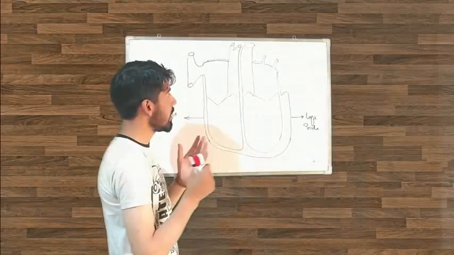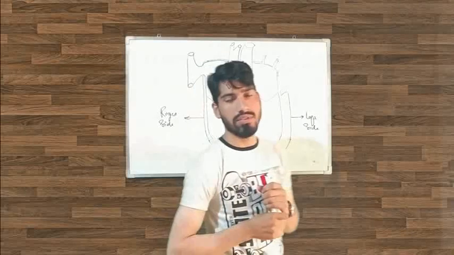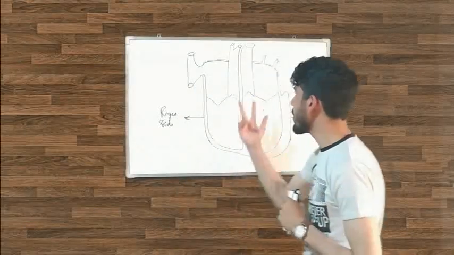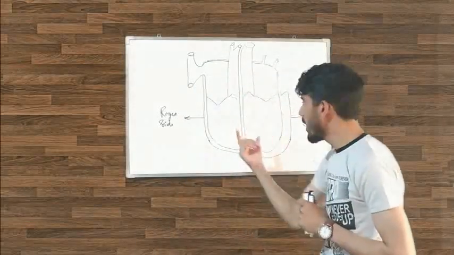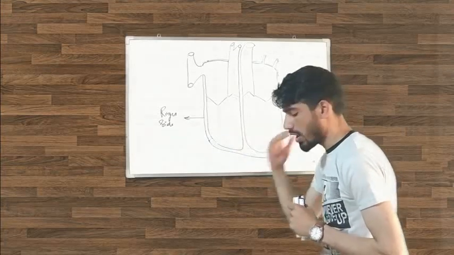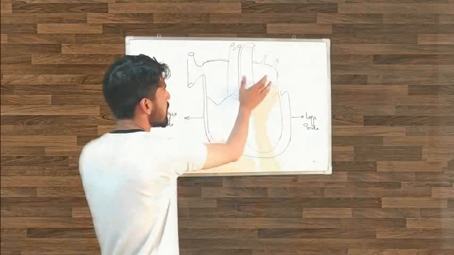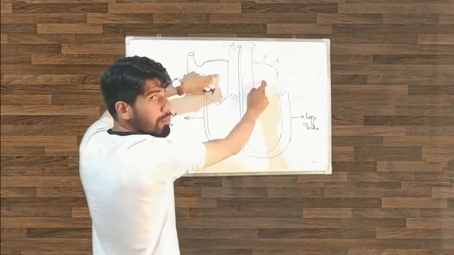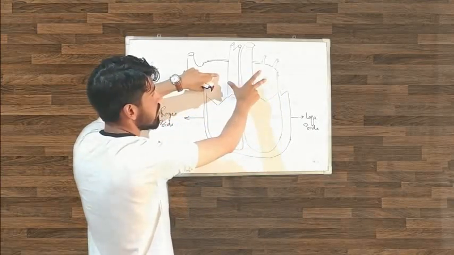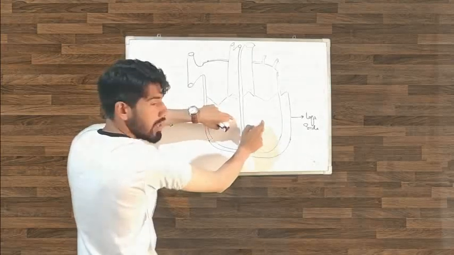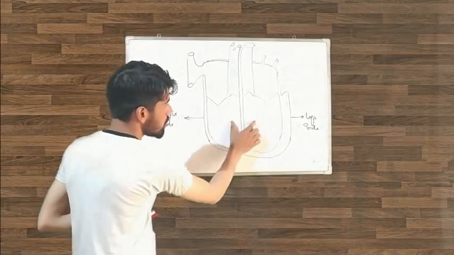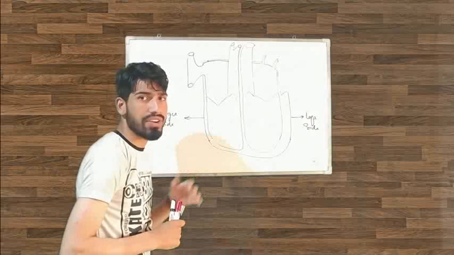The heart has 4 chambers. The upper 2 chambers are called the atria, and the lower 2 chambers, the bottom chambers of the heart, are called the ventricles. These 2 chambers, the upper portion of the heart, are called the atria, and these 2 chambers, the bottom chambers of the heart, are called the ventricles.